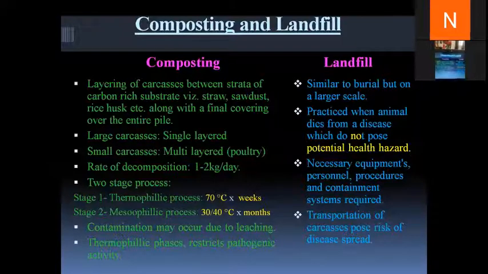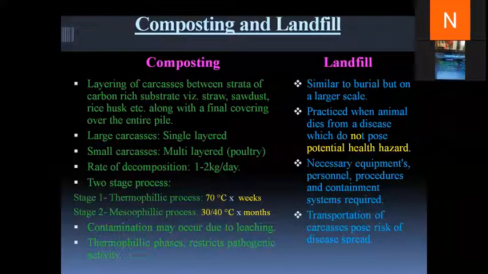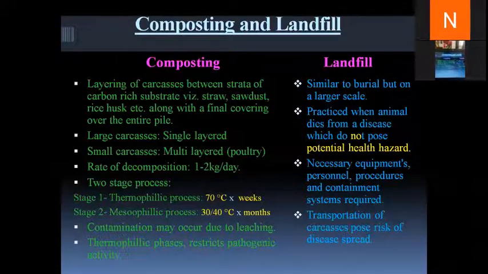Now composting takes place in two processes. There is stage 1 and there is stage 2. In composting there is microbial decomposition of the carcass. Now in stage 1, that is the thermophilic process, the rate of microbial decomposition is high, and the internal temperature of the decomposing carcass reaches 70 degrees centigrade. Now this process is carried on for a few weeks.